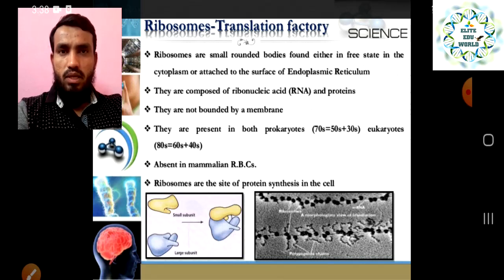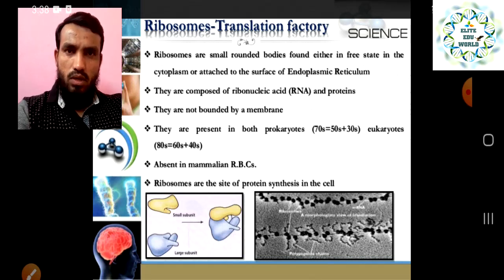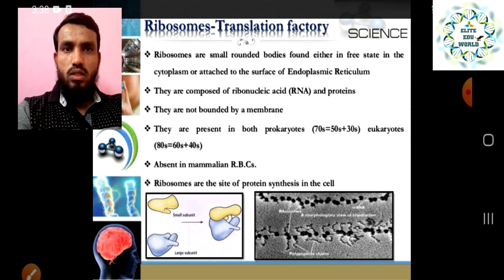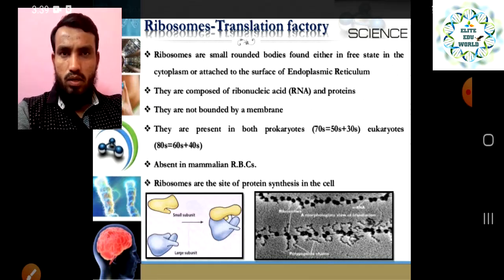Organisms with prokaryotic cells are called prokaryotes, and those with eukaryotic cells are called eukaryotes. So ribosomes are present in both types of cell, right?